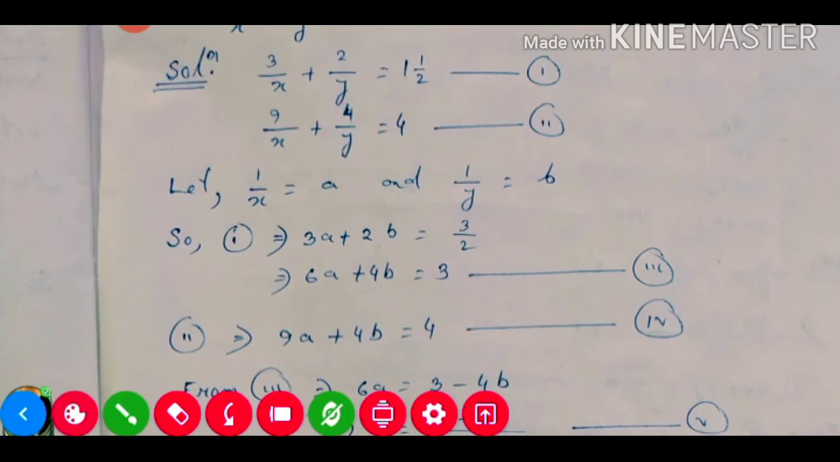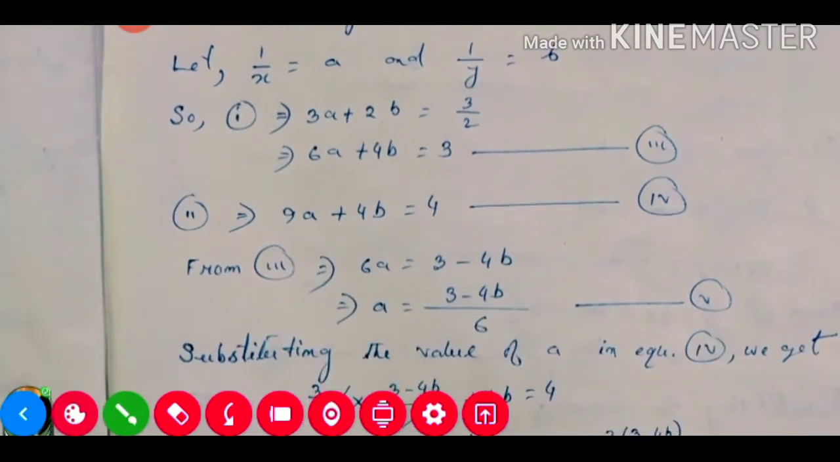Now from equation number 3 or 4, for any equation we need to find out any variable value, maybe the a value or the b value, any one. So we are taking this from equation 3. Here the a coefficient is 6 and the b coefficient is 4. If we take out the a value, this 4b will shift to the right hand side, so it will be minus 4b. So 3 minus 4b. Now we need to find only a, so we need to divide by 6. So it will be 3 minus 4b divided by 6. So this is the a value we got, and this one will give equation number 5.